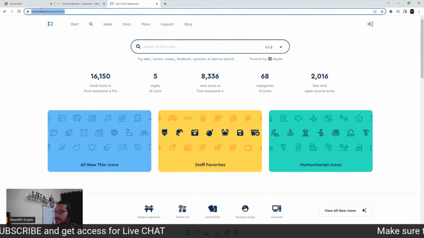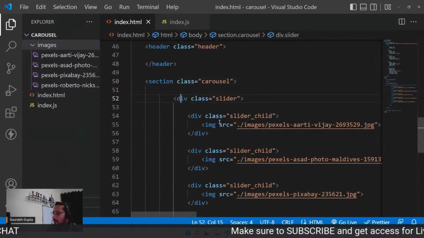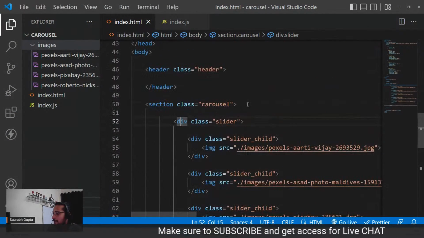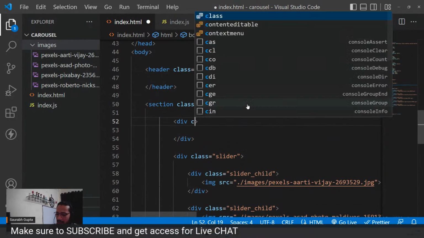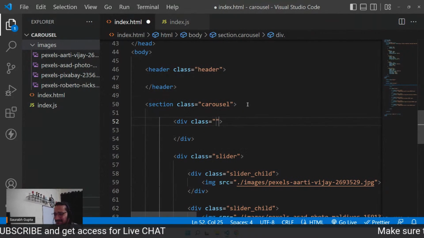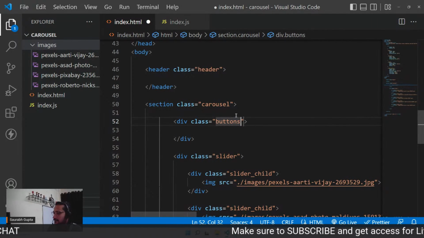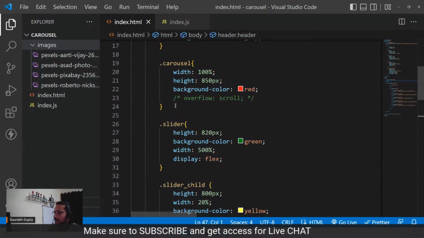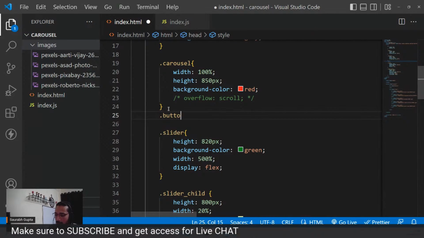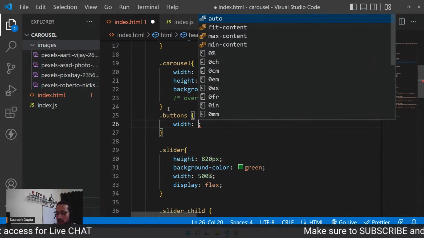So first of all, let's create that section in here. So guys, in the carousel only, before the slider, I'm going to create a div. So div, you can call it, what do you say? Buttons, right? You can call it buttons. Now let's style it.